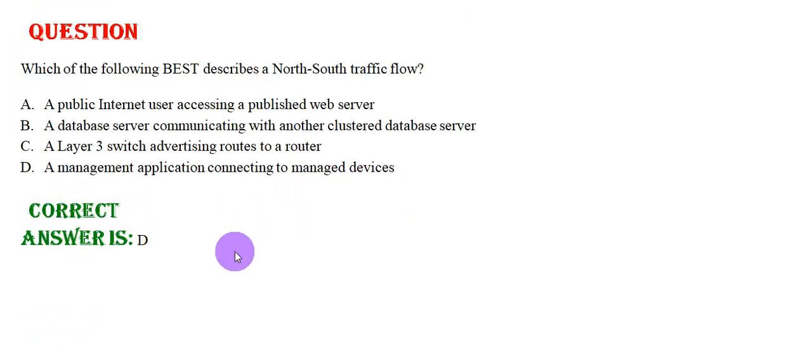Which of the following best describes the north south traffic flow? Option A, the public internet accessing a published web server. Option B, a database server communicating with another clustered database server. Option C, a layer 3 switch advertising routes to the router. And option D, the management application connecting to the managed device. The correct answer is option D.